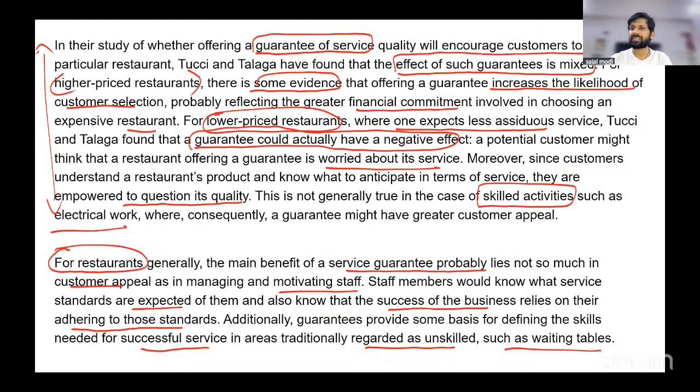So, net, what the passage is telling us, it may not help a lower priced restaurant, these service guarantees, in attracting customers. It may go in the opposite direction. People will start suspecting their service. In a higher priced restaurant, it might just work. But more importantly, these service guarantees will have an impact internally. It will motivate the staff to behave in a certain way, and not so much external, not so much in attracting new customers. This is what the passage is, right?